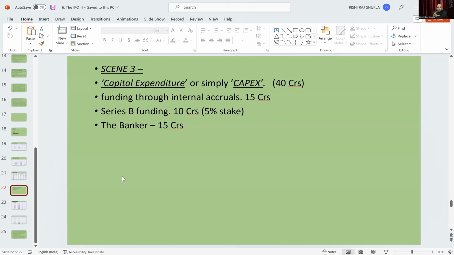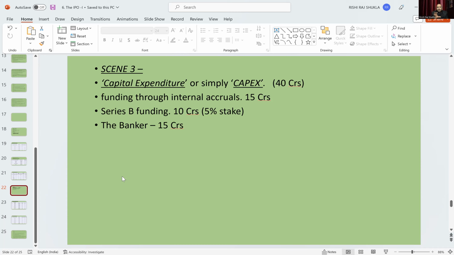Suppose the promoter and their team have decided to put in 40 crore of expenditure to set up a new manufacturing unit and some more outlets. So the total expenditure required is 40 crore.